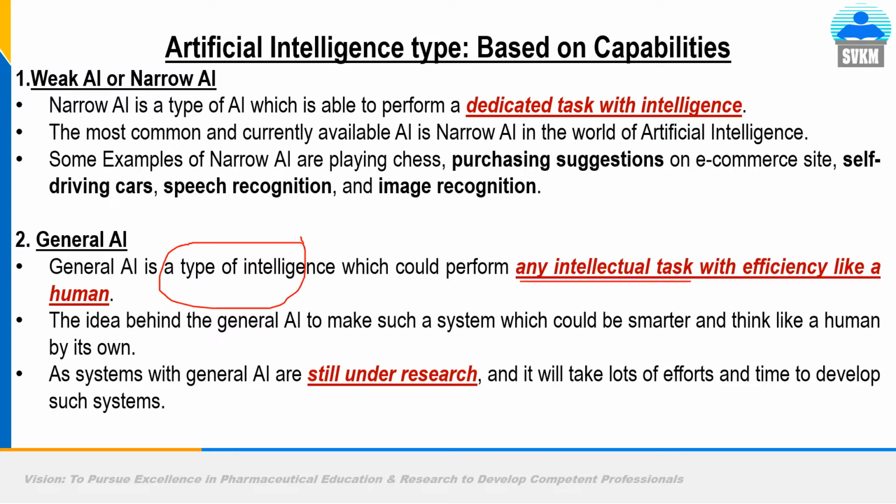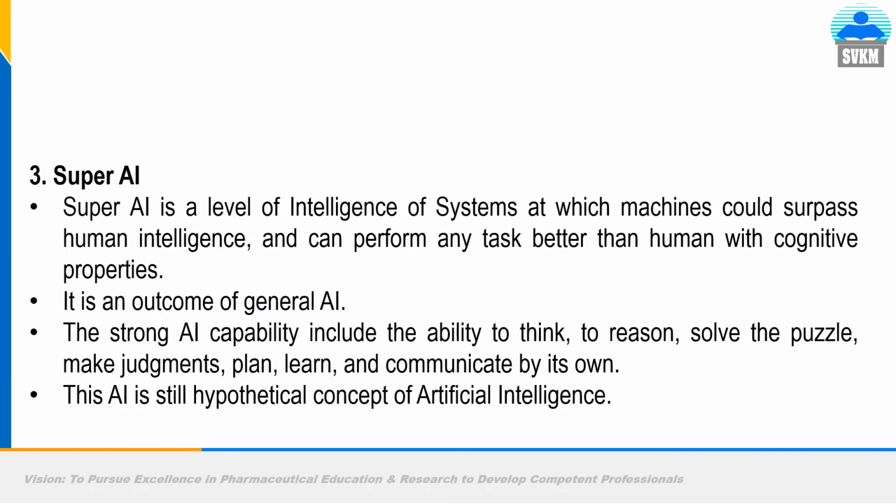The idea behind general AI is to make a system which could be smarter and think like a human. But this type of AI, general AI, is still under research, and it will take lots of effort and time to develop such a system. Third is super AI. Super AI is the level of intelligence of a system at which machines could surpass human intelligence.